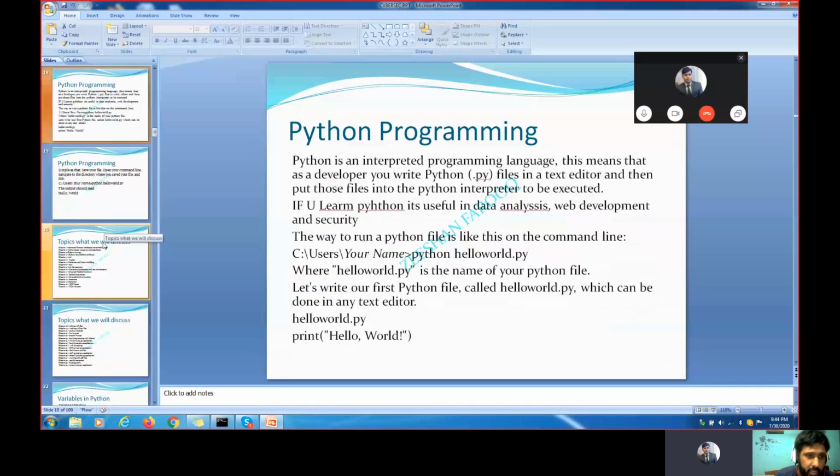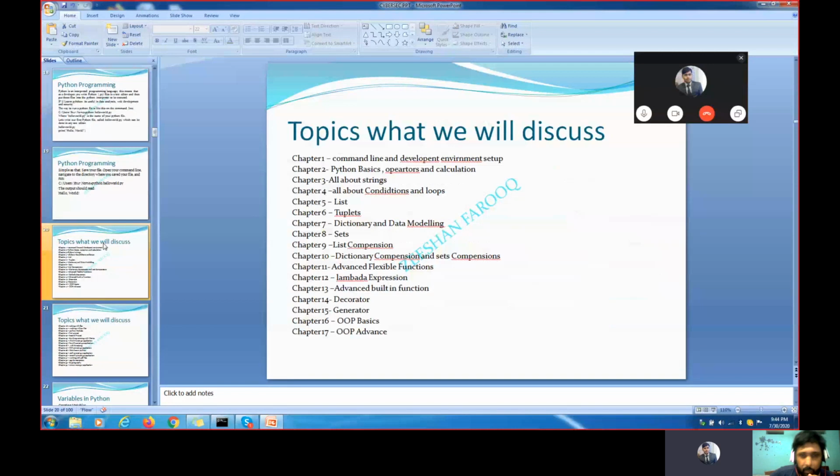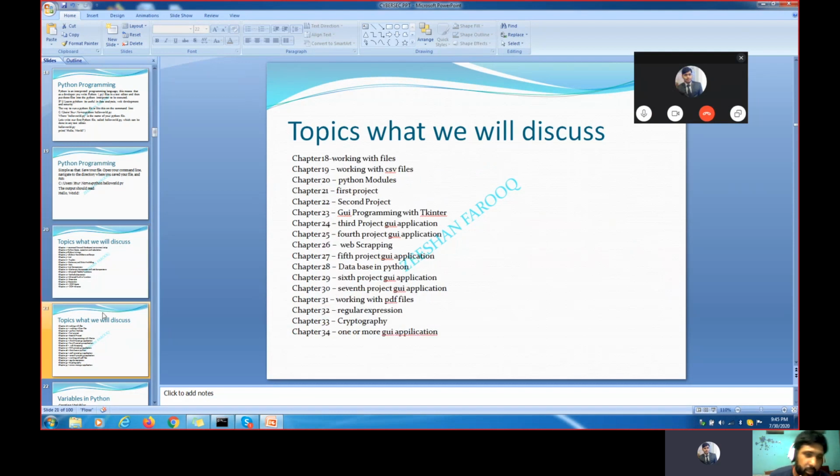Now the first chapter. See what the topics are which we're going to cover in Python. Command line development, Python basics and operations and calculation, all about strings, loops, lists, tuples, dictionaries, and the data modeling process in Python, about sets, lists, dictionary comparison, advanced flexible functions, lambda expressions, advanced built-in functions, decorators, generators, object-oriented basic concepts, and object-oriented programming advanced concepts in Python.